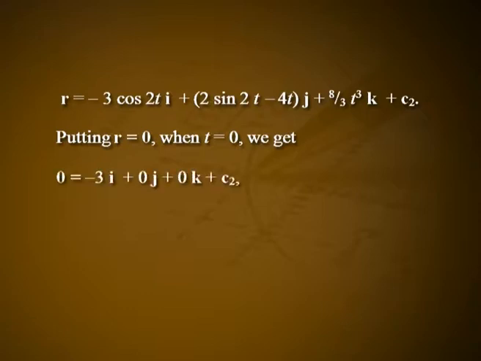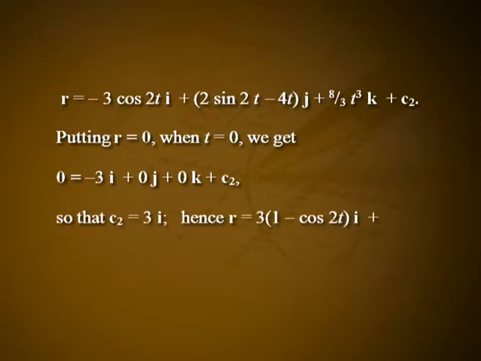Integrating, we get vector r is equal to minus 3 cos 2t i plus (2 sin 2t minus 4t) j plus 8 by 3 t cube k plus c2. Putting vector r is equal to 0 when t is equal to 0, we get 0 is equal to minus 3i plus 0j plus 0k plus c2. So, that c2 is equal to 3i. Hence, vector r is equal to 3 into (1 minus cos 2t) i plus (2 sin 2t minus 4t) j plus 8 by 3 t cube k.